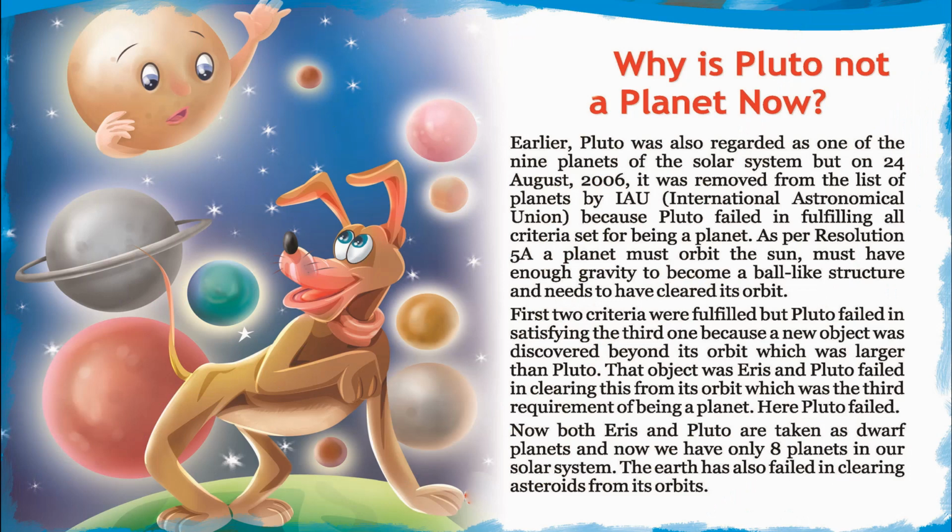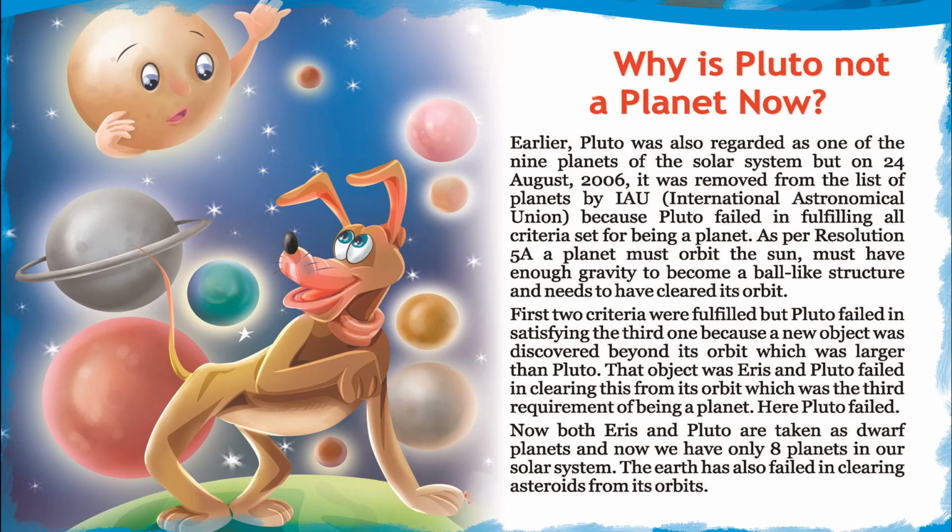Why is Pluto not a planet now? Earlier, Pluto was regarded as one of the 9 planets of the solar system, but on 24th August 2006, it was removed from the list of planets by the IAU, International Astronomical Union, because Pluto failed in fulfilling all criteria set for being a planet. As per Resolution 5A, a planet must orbit the Sun, must have enough gravity to become a ball-like structure, and needs to have cleared its orbit.